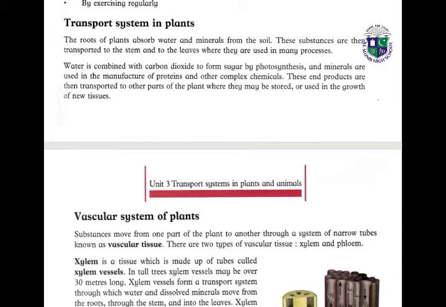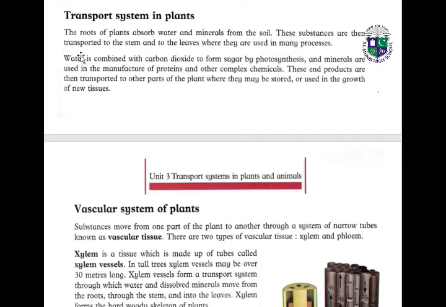Next students, what is the transport system in plants? The roots of plants absorb water and minerals from the soil. These substances are then transported to the stem and to the leaves where they are used for many purposes. Water is combined with carbon dioxide to form sugar by photosynthesis, and minerals are used in the manufacture of proteins and other complex chemicals. These end products are then transported to other parts.